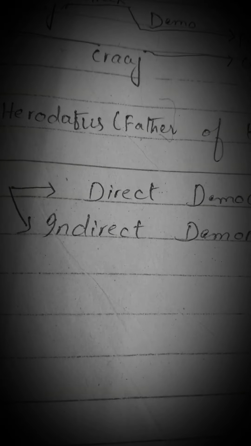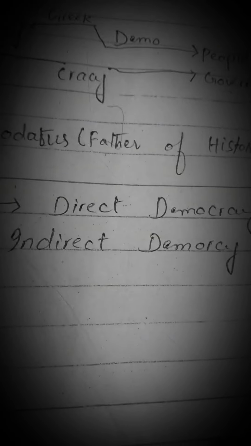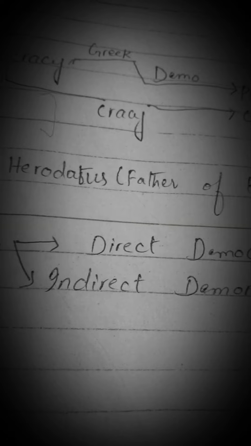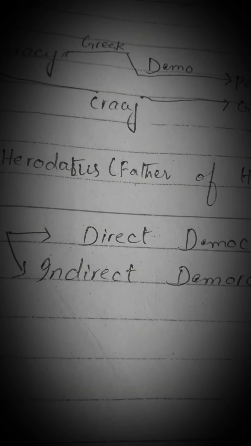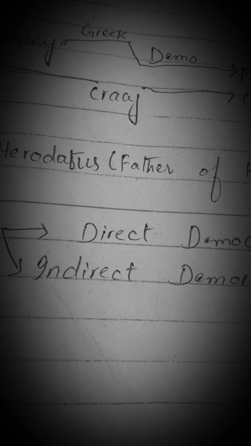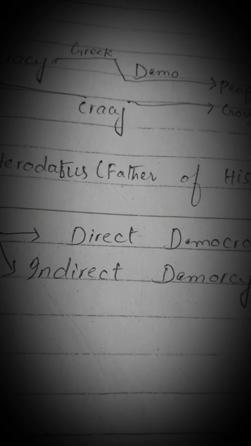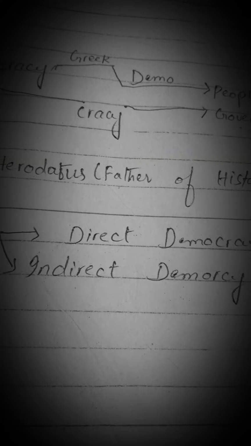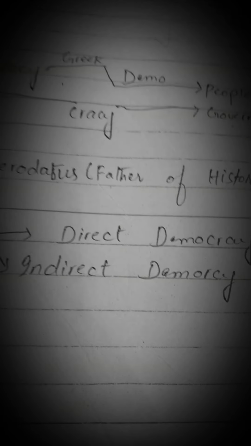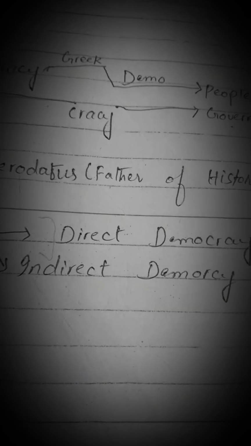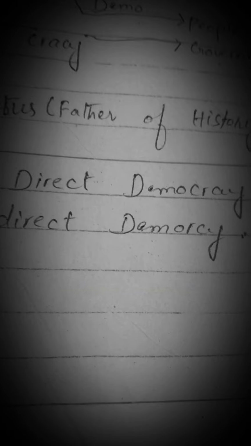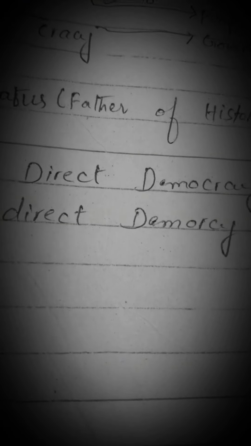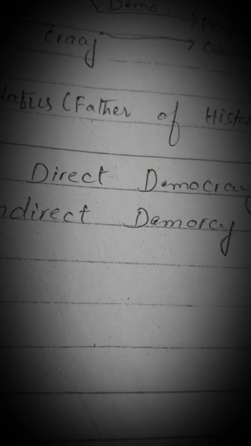While in indirect democracy, people select their ruler through a third intermediary party. Direct democracy means direct government by the people, directly selecting a government, and there is no third intermediary party. But indirect democracy means there is an intermediary party that plays an important role in the people selecting the government.